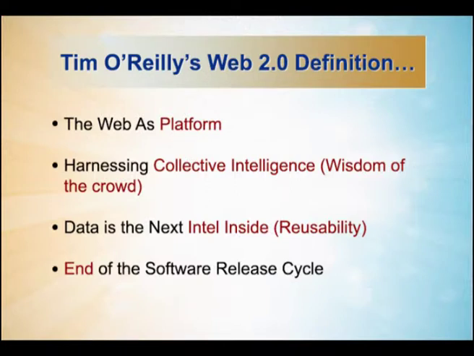Interestingly, it says that there will be an end of the software release cycle. So in future we will be giving more importance to services rather than software. Say for example, when you are searching Google, you do not care about what the data sets are, what programming languages or programming environment they are using. So we are basically using Google as a service. Similarly, in future Library OPAC may come as a service by integrating different kinds of open content, with on-the-fly integration of different kinds of associated and user generated data.